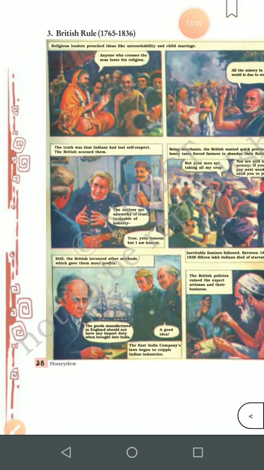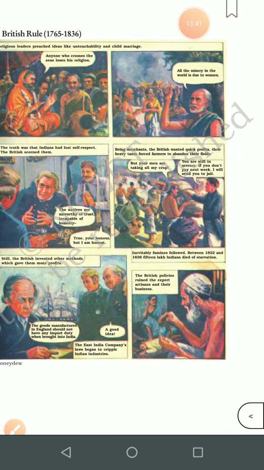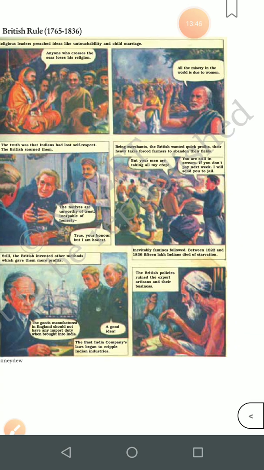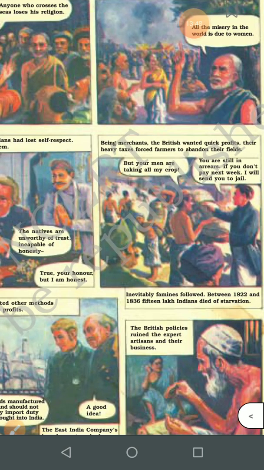Now children, see what game this Indian man is playing. He is saying, yes, true. Instead of raising his voice against them, he is saying, true, your honor, but I am honest. So you can see that we were foolish and they took advantage of our foolishness, and they were making use of our Indian people. They started taking our money in the form of taxes.